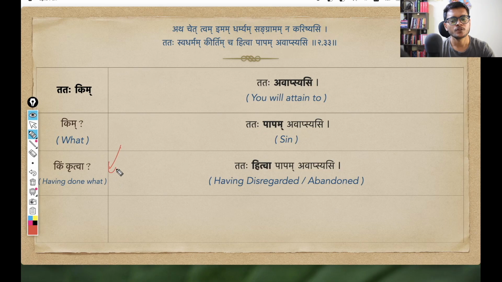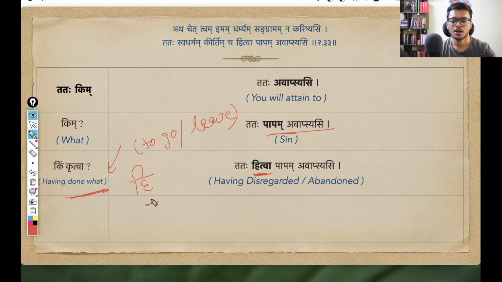And see, there is some more information. So I am asking this question, Kim kritva, that he will attain to sin having done what? And for that we get Hitva. This Hitva is coming from Hi dhatu. Hi dhatu basically means to go, or it means to leave. And this dhatu is being modified using Tva pratyaya, because I want to say after leaving, or having left. In the context of the shloka, it means having abandoned, having disregarded, having neglected.